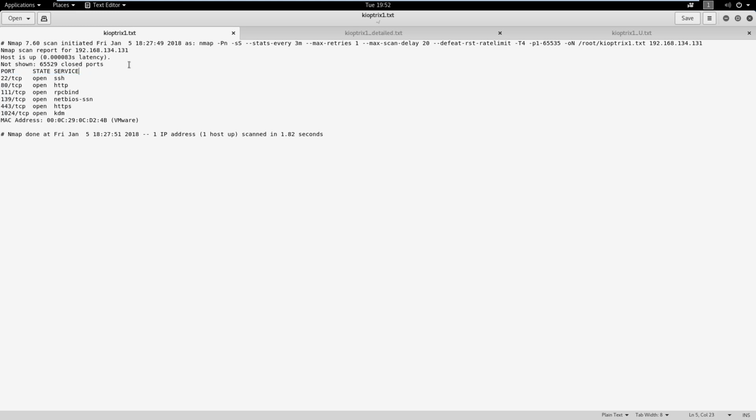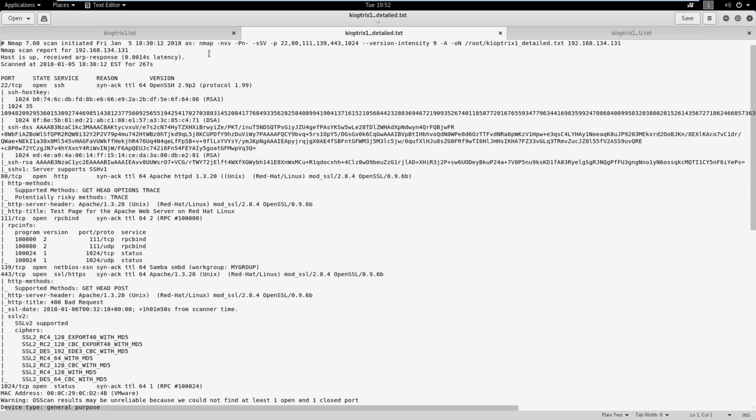So what we're going to do then is run a second scan, and this is going to be our more detailed scan here. If you see, we're running Nmap, and here we can combine a little bit. If we're running an NVV, as you know, the V's are for verbosity, so we're saying we want some verbosity here. And with the N, I'm just saying disable reverse DNS resolution because we don't need that. It saves a little bit of time.